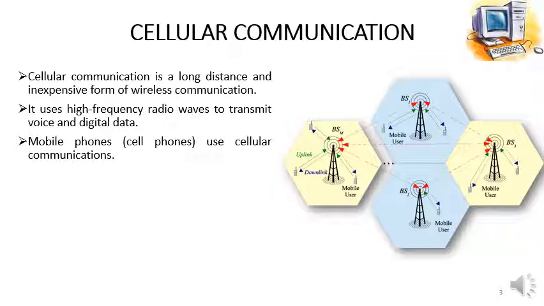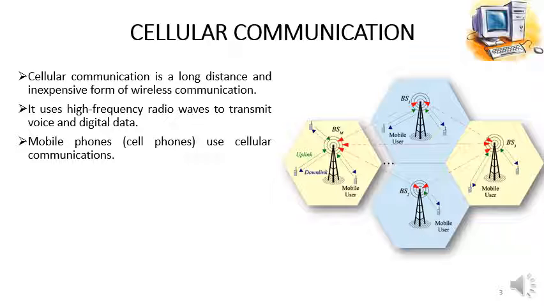That's why we see different towers at different distances from each other. They are actually covering different areas, and the area which is covered by each tower is called a cell. That's why the mobile phones which are used inside those cells are called cell phones. That's why the whole network is called a cellular network, and the form of communication is called cellular communication.